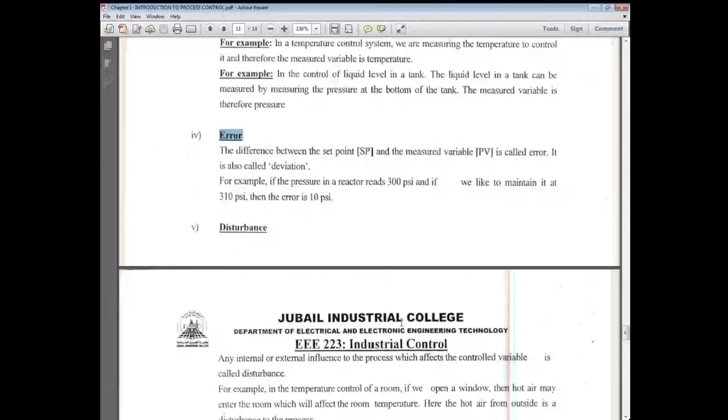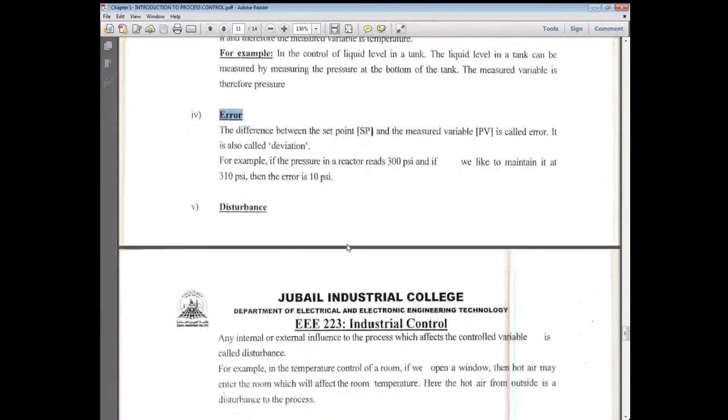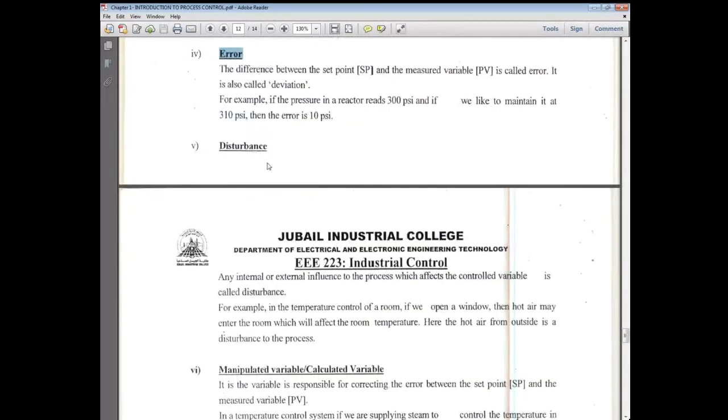Teacher, can I say the difference between theory value and practical value? Set point minus PV, the difference between process variable and set point. That is the error.